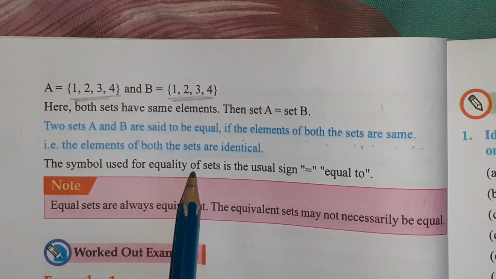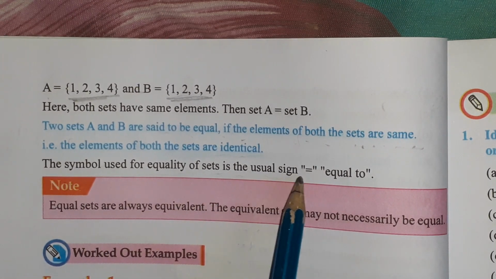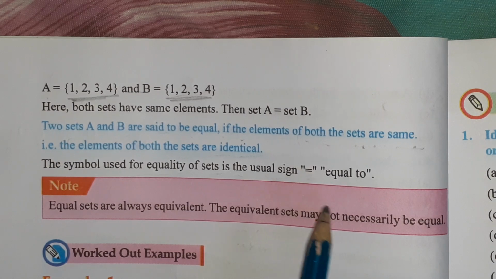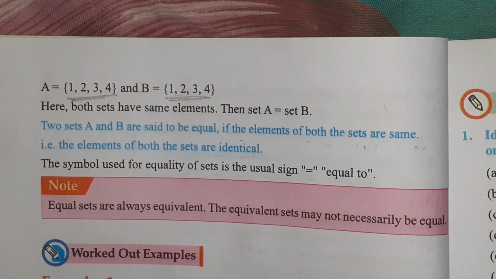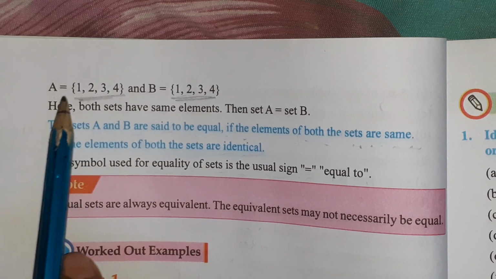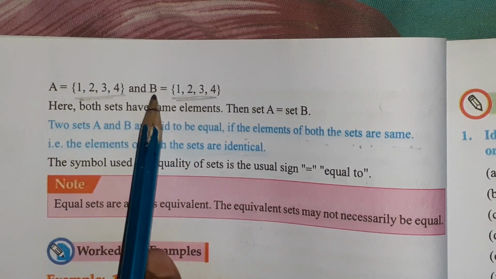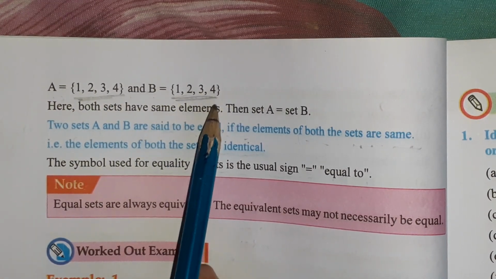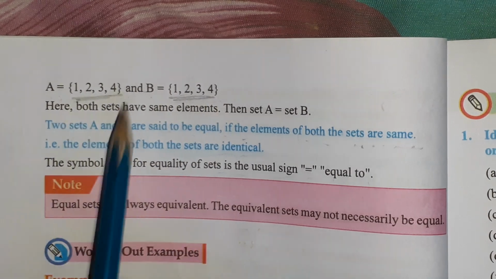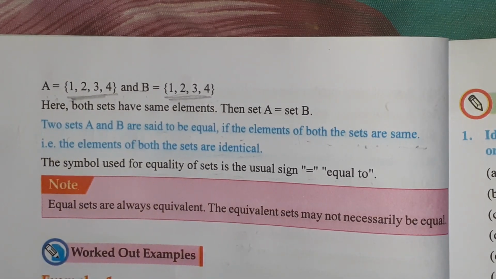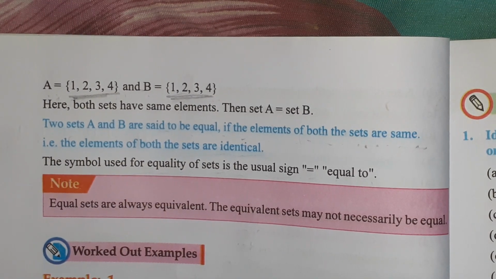The symbol used for equality of sets is the usual equals sign. Look here: A equals 1, 2, 3, 4 and B equals 1, 2, 3, 4. There are equal numbers of elements and they are identical as well. That's why they are equal.